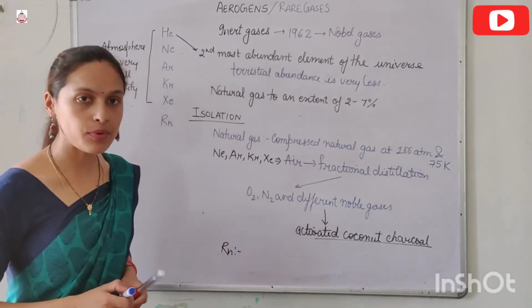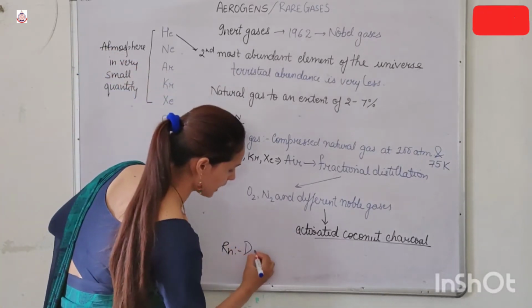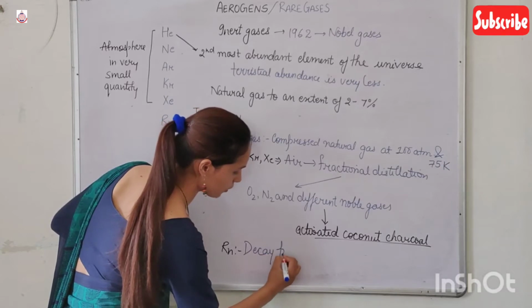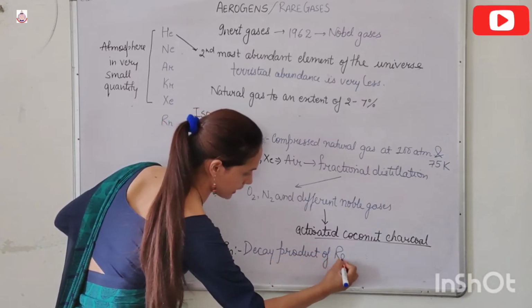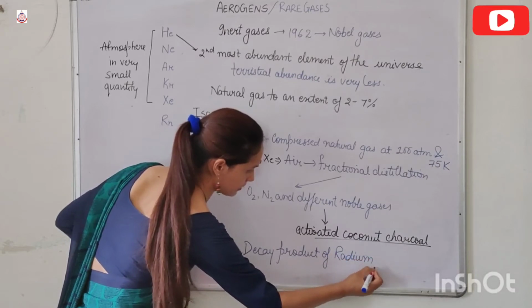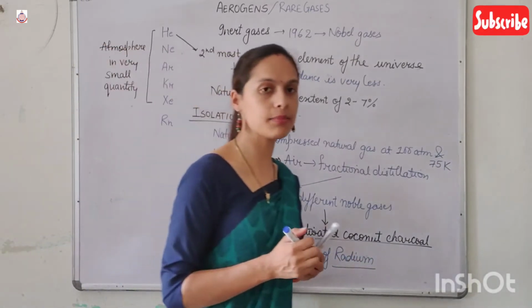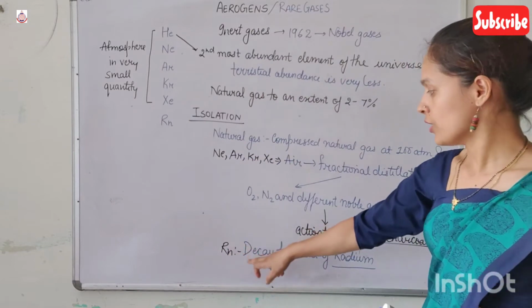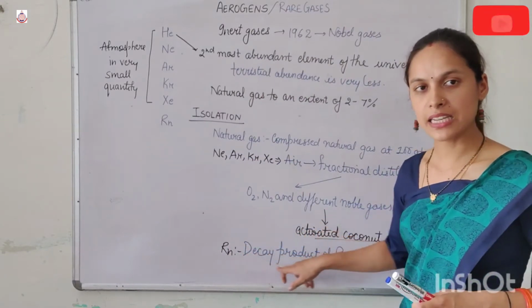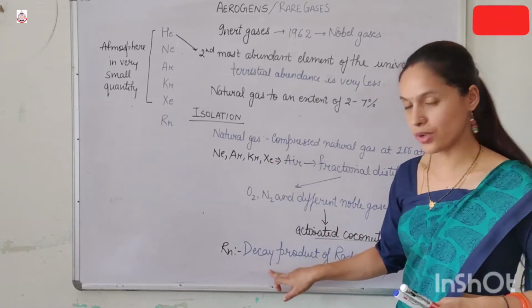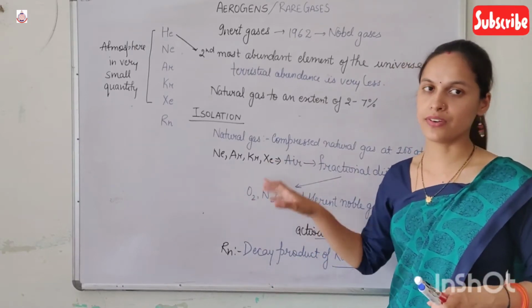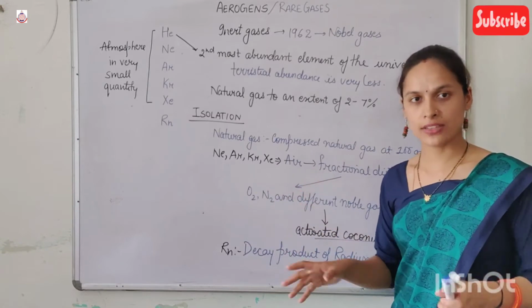radon is the decay product of the radium. We get radon from the decay product of radium. When radium releases a helium particle, then we get radon. So with the help of these processes, we can isolate the different noble gases naturally.